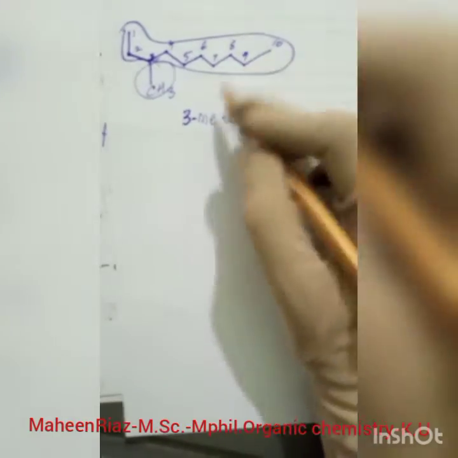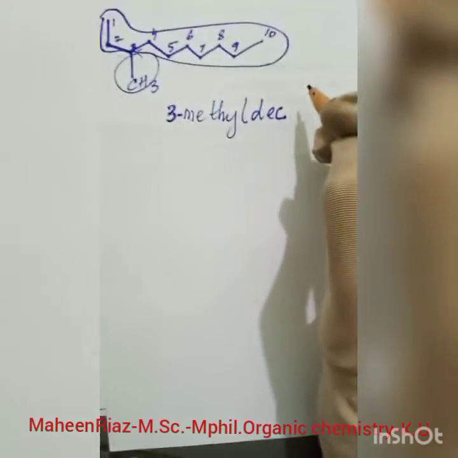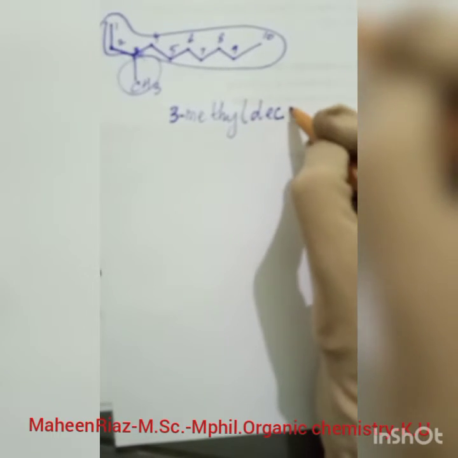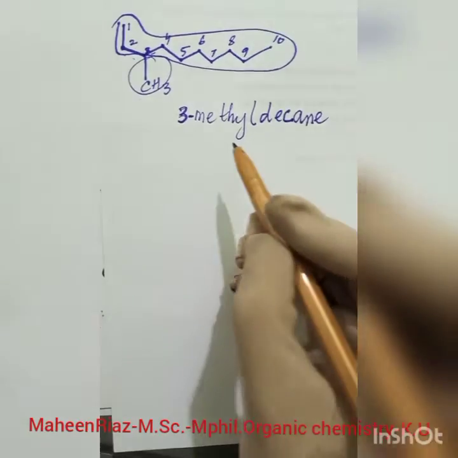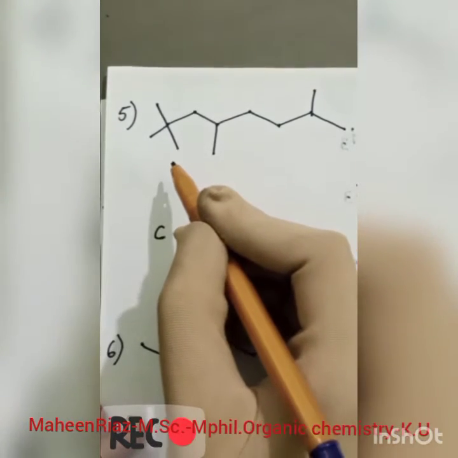Which molecule is this? At last you must remember which molecule you are dealing with. So you can write the last portion of your name as ane, because it's an alkane. So you have predicted the name of this molecule as well. Okay, now consider this structure number 5.